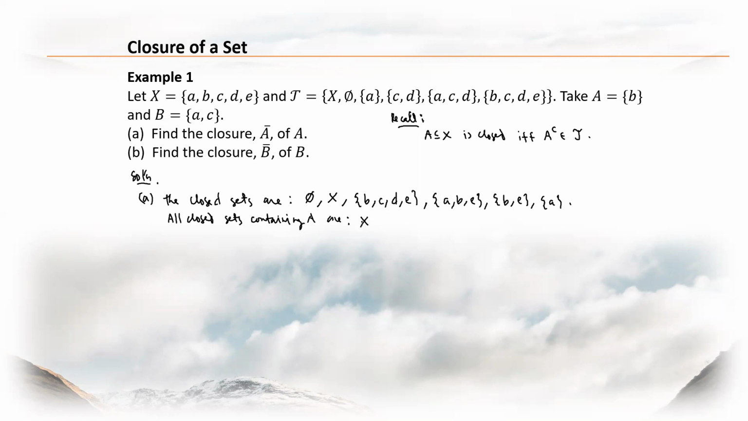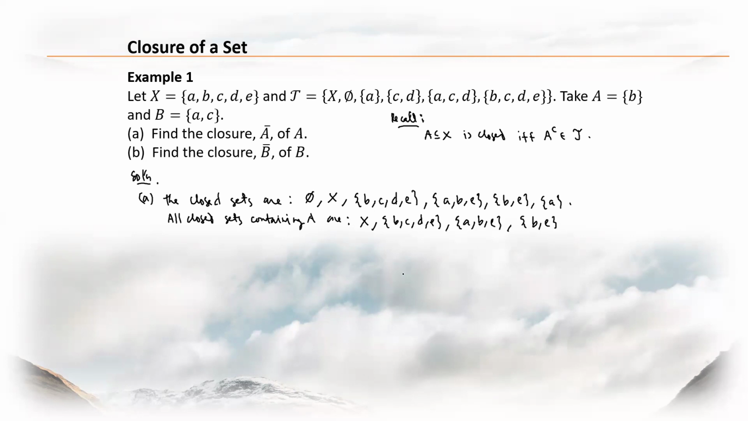X, of course, it contains A because remember your A is a singleton whose only element is B, no? So you have X, then of course the set whose elements are B, C, D, and E. And then the set whose elements are A, B, and E. And then the set whose elements are B and E. So the only non-empty set that does not contain A is this singleton whose only element is A, right?